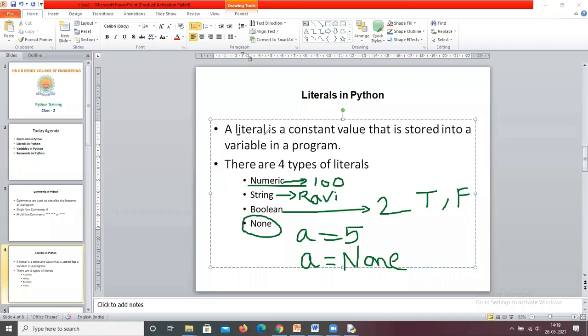I hope you all understand what a literal is. A literal is a constant value. a equals to 23, here 23 is a literal. There are four types of literals: number, string, boolean, and none. If the constant is numeric, then it is a number literal. If the constant is a group of characters or a single character, then it is a string. If the constant is true or false, then it is a boolean literal. And if you don't want to assign any value to the variable, then you use none. So this is about literals.